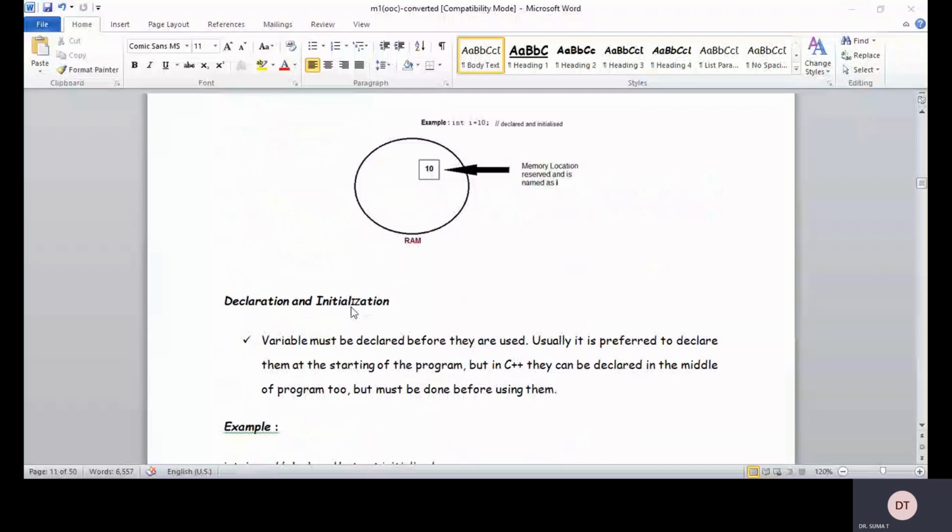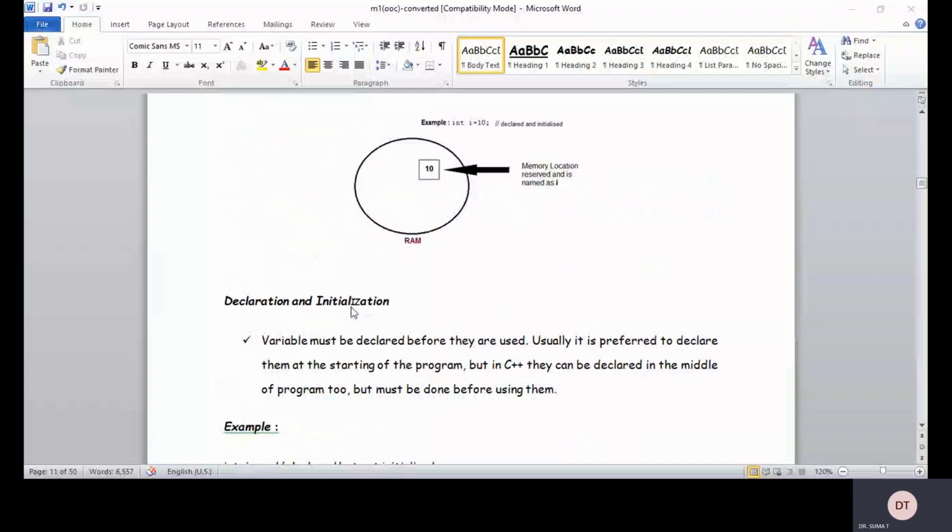So, declaration and initialization of variables. Variables must be declared before they are used. Usually it is preferred to declare them at the starting of the program in C language, but in C++ they can be declared anywhere in the program but before their first use.